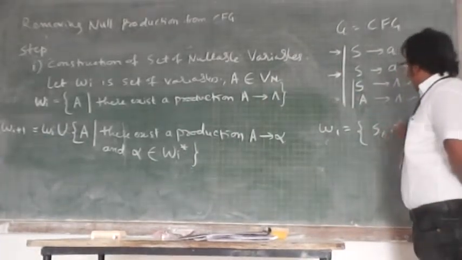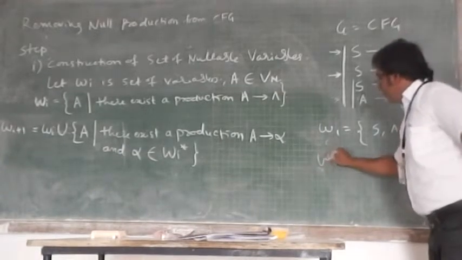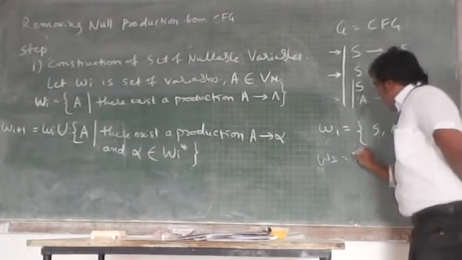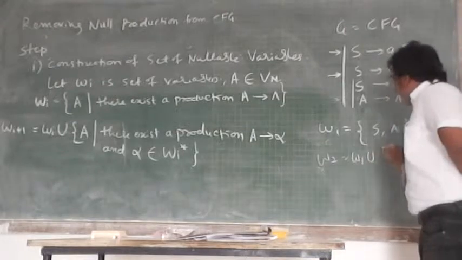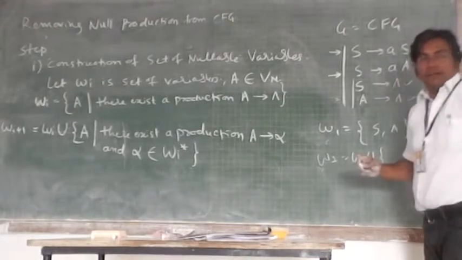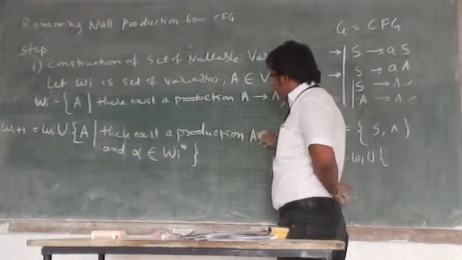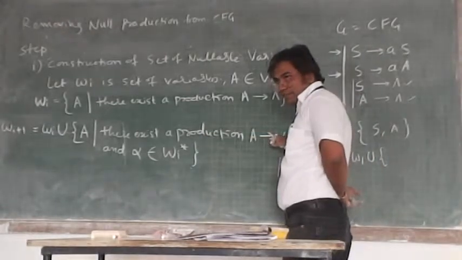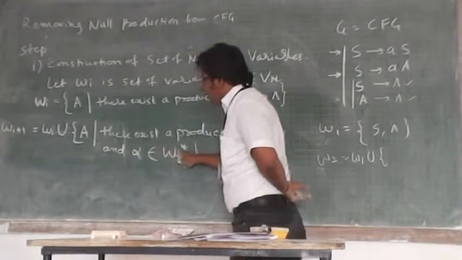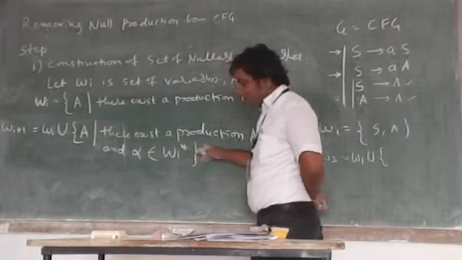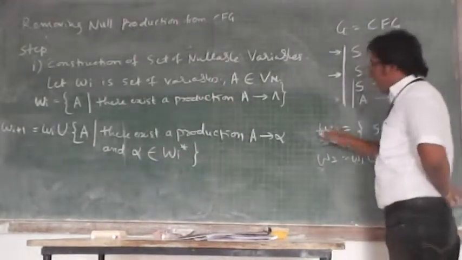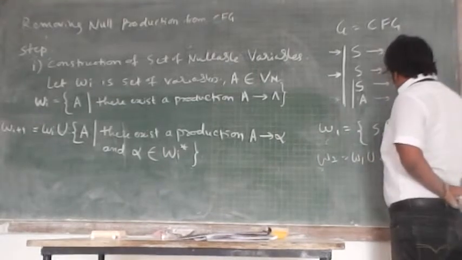S and A. What is W2? W2 is W1 union the additional variables. Additional variables are considered on the basis of this kind of production, A implies alpha, where alpha belongs to Wi star. My Wi here means W1. What is the star of this?